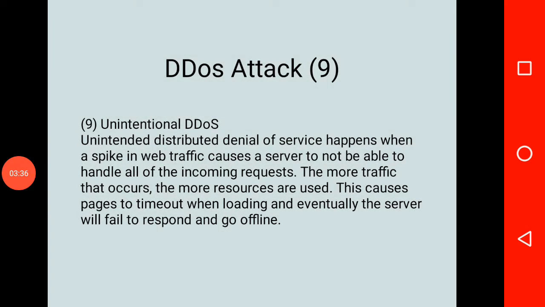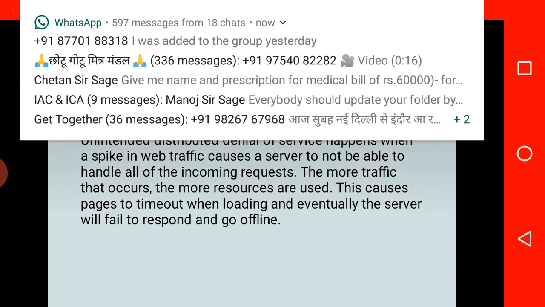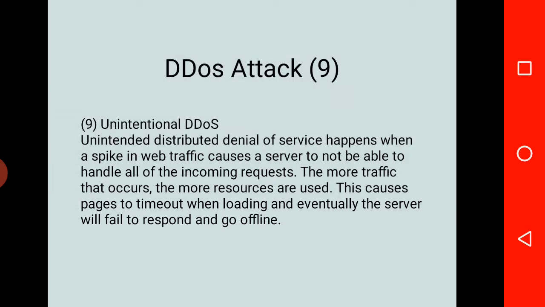Next is unintentional DoS, or unintentional distributed denial of service, which happens when a spike in web traffic causes a server to not be able to handle all incoming requests. The more traffic that occurs, the more resources are used. Thus, the website can go offline.